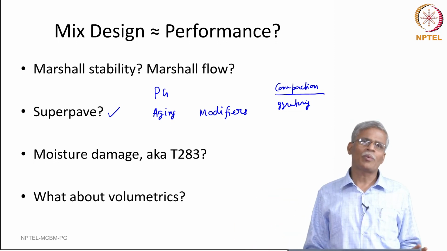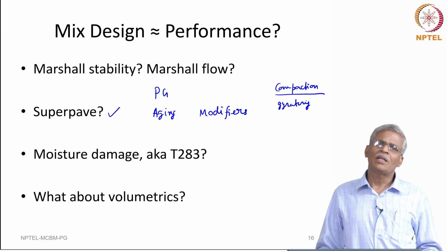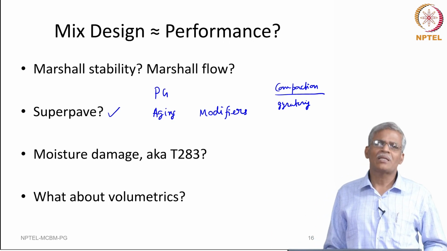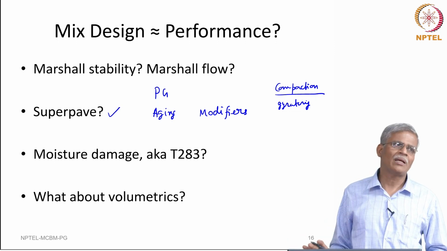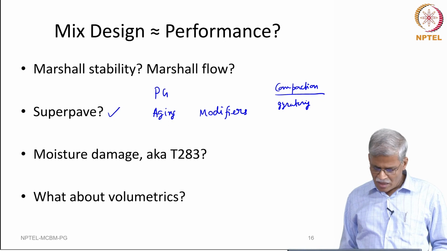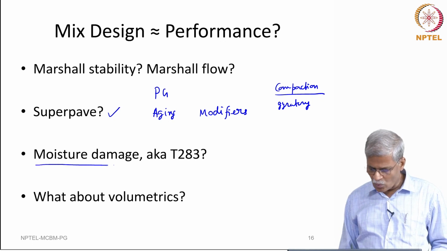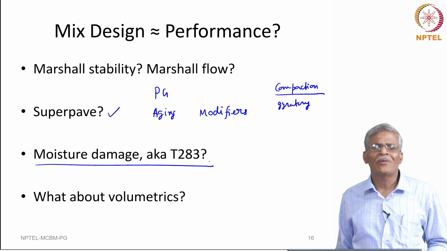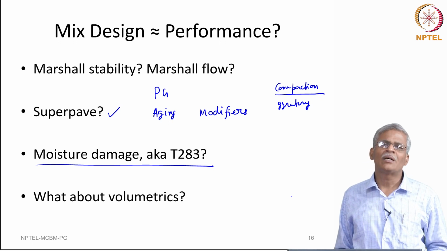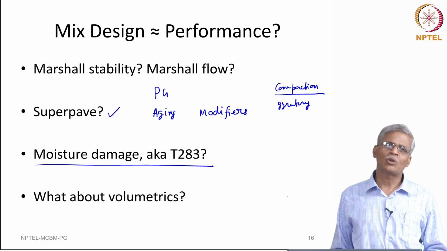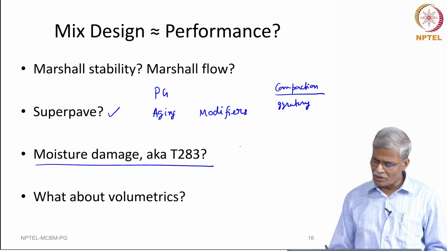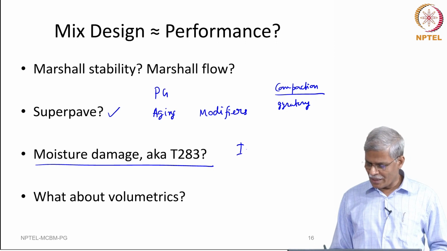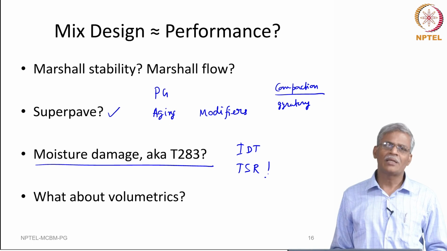So, even when SuperPave came out with this, there were not many interesting outcomes as far as the performance or the mechanical characterization is concerned, and in the initial phases, the only test that was available was the well known T283 AASHTO test for moisture damage, in which one uses the indirect tensile test, the IDT, and finds out what is really called the tensile strength ratio.